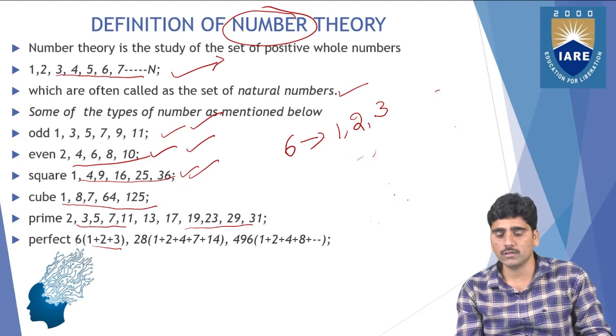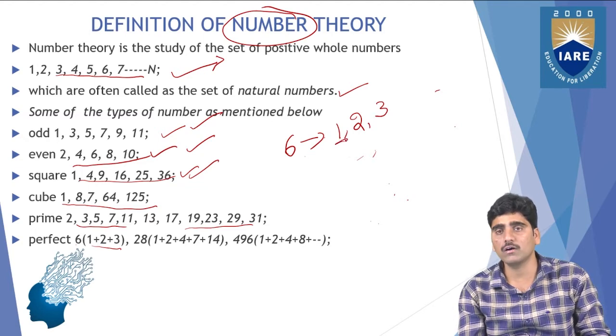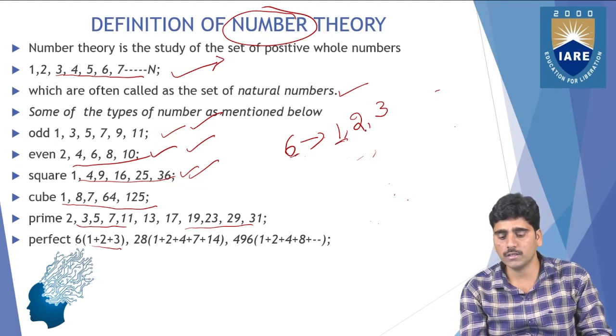That means you can divide 6 by 1, by 2, and by 3. These all are the divisors of this number, and you can add these numbers, then you will get the result, this one.